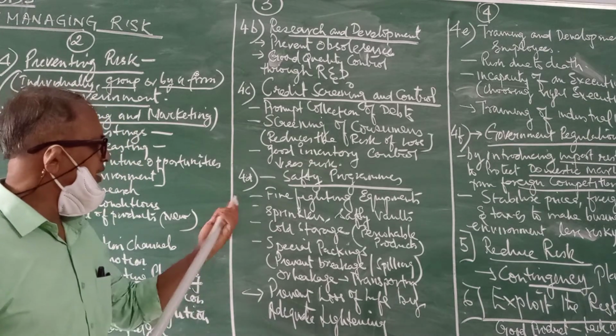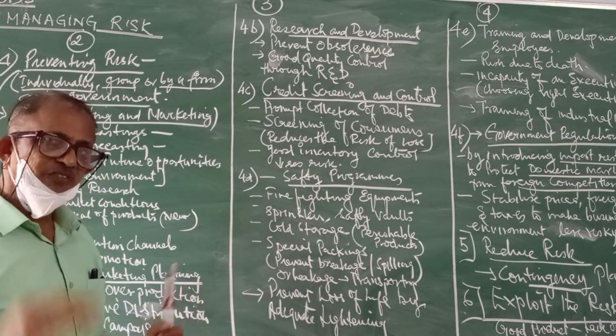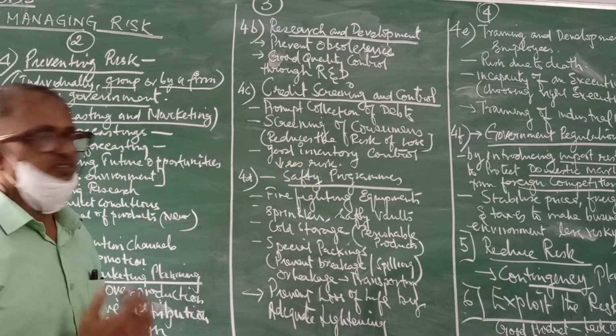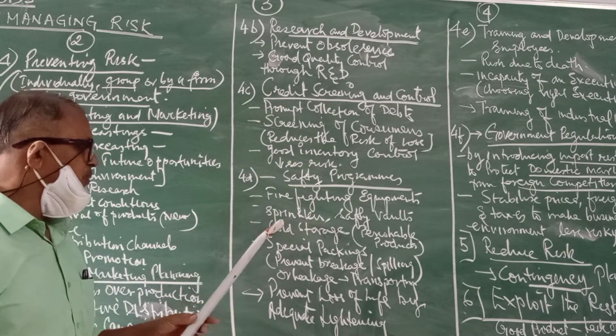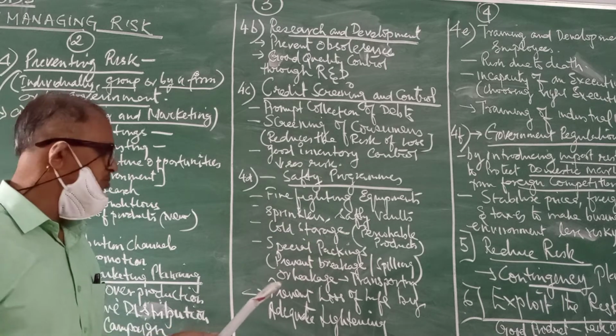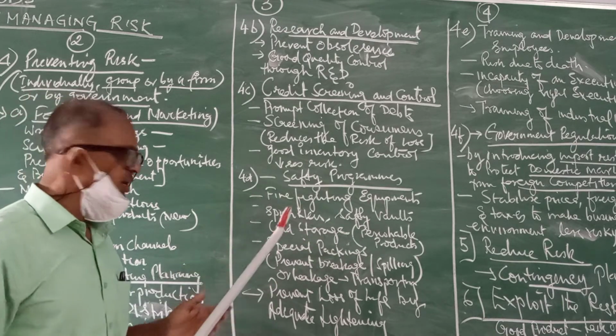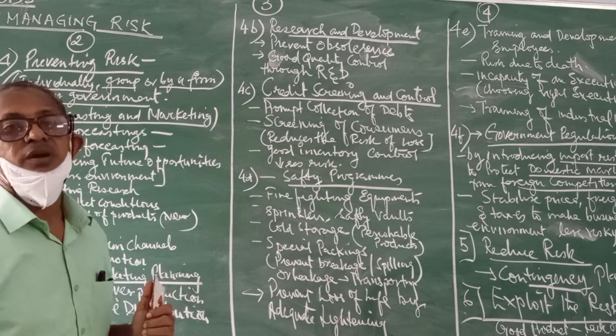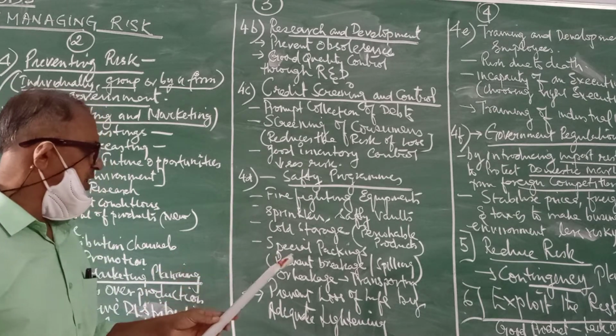Okay. Now coming to safety programs. Safety programs are also another important point in reducing risk. That is, firefighting equipment, sprinklers, safety walls, cold storage for perishable items. If these things are available in an organization, then the organization will escape from facing risk. Similarly, special packings.